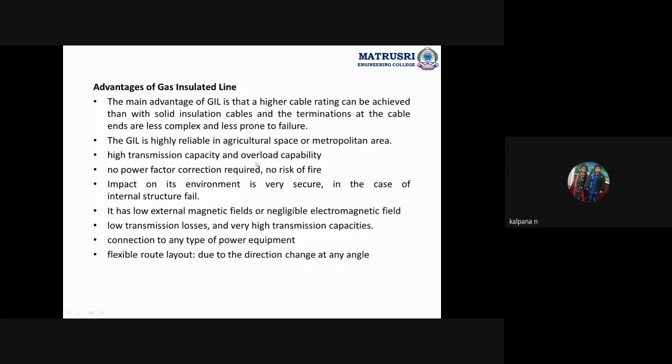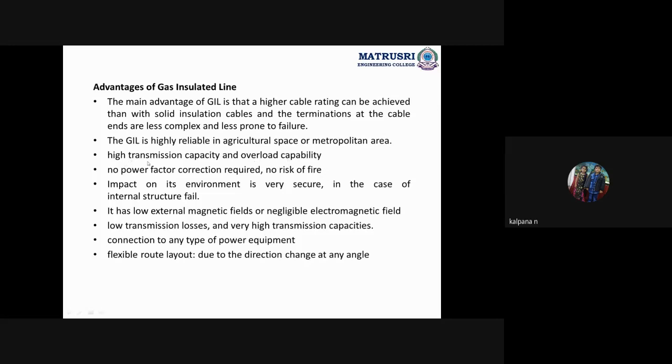Next, high transmission capacity and overload capability. Okay, we are constructing 2000 megavolt amperes power rating, but most of the losses in the transmission occur because of what? Overload. Overloading of the system beyond the critical point.